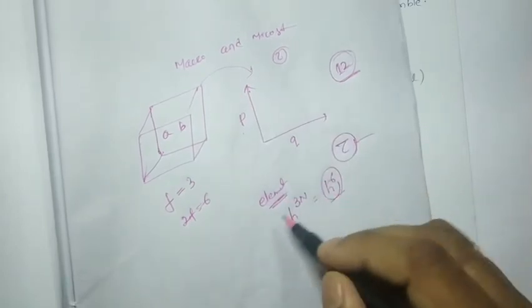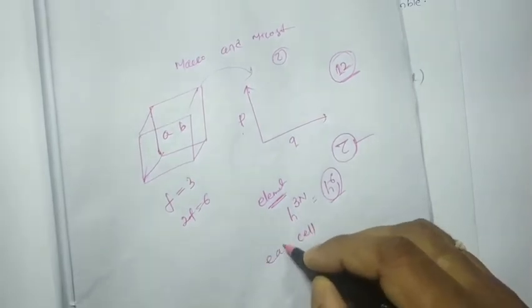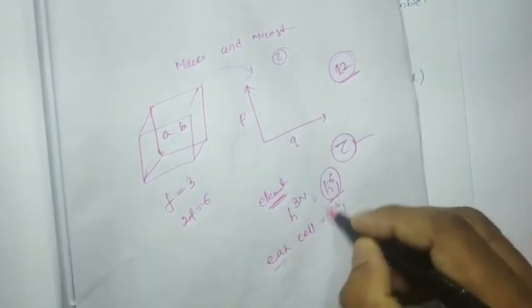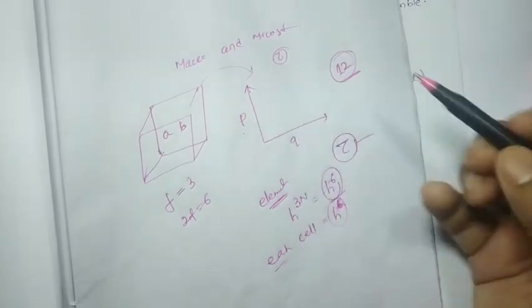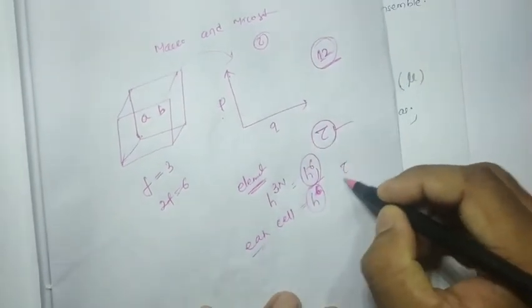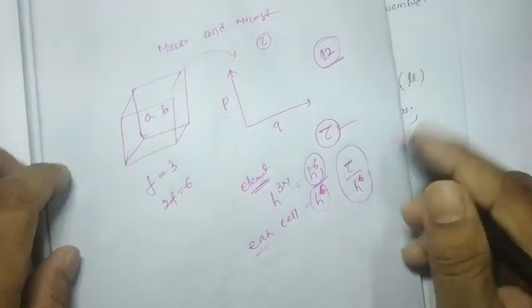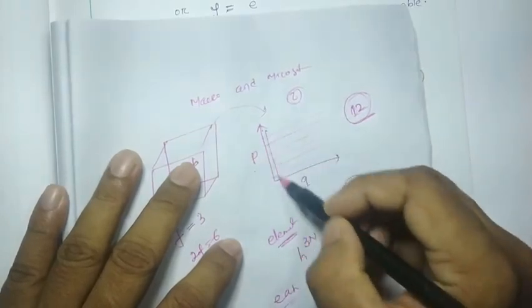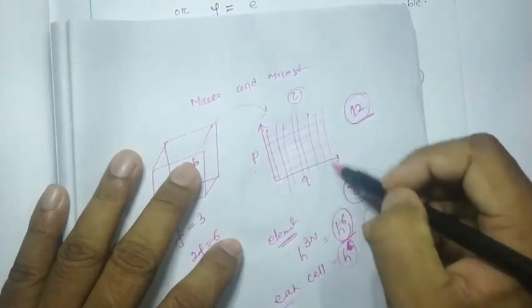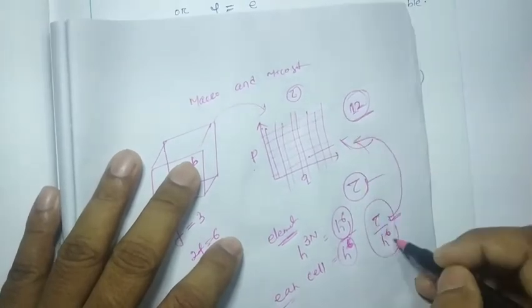So the volume of each cell is h to the power 6, and the total number of cells in this phase space is tau by h to the power 6.